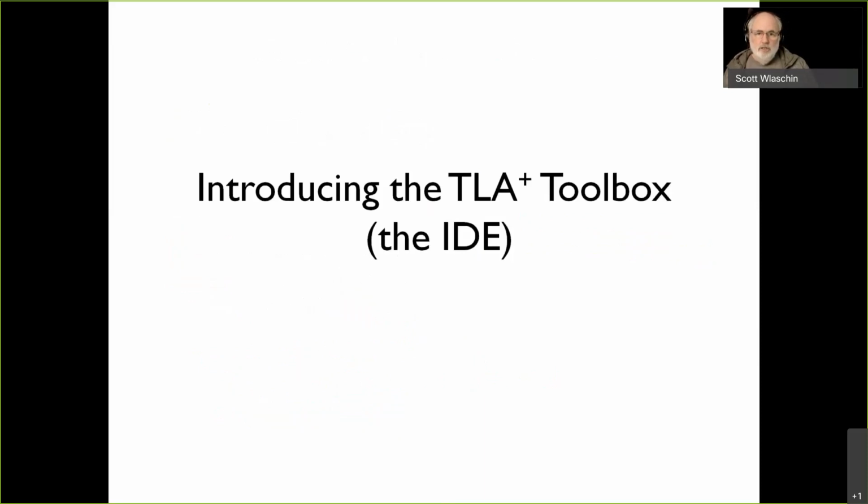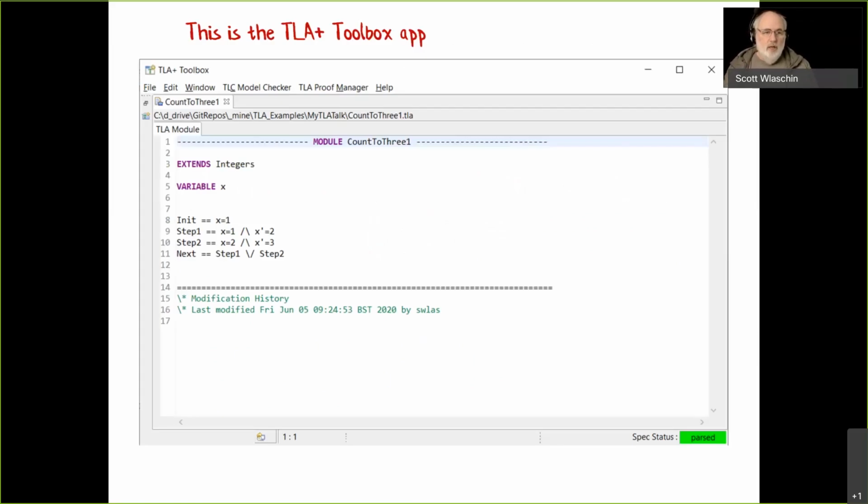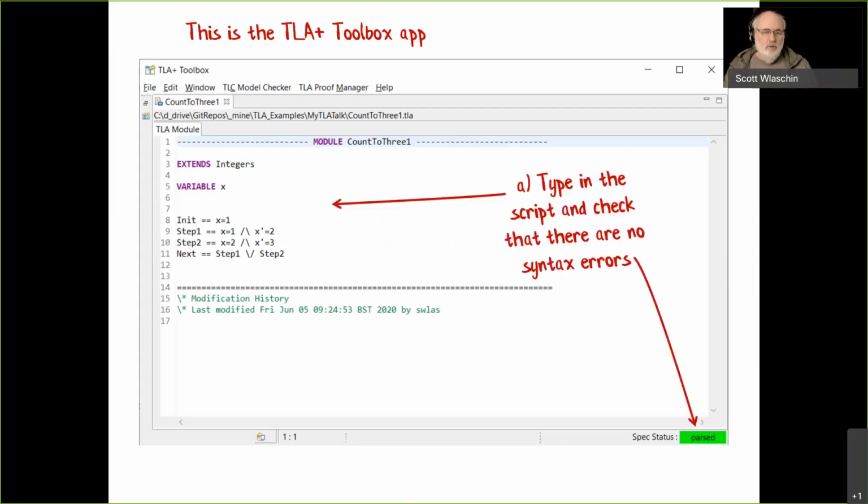Now let's show you how to run it. The best way to run it is probably something called the TLA+ Toolbox, which is sort of the IDE for TLA+. There is an extension for VS Code, but you sort of have to know what you're doing. The TLA Toolbox has a nice user interface. It's written in Java. It's kind of a bit of a 90s user interface. I wouldn't say the user interface is the best part about it, but it does work. So you type your code into an editor there, and you run it and you make sure there are no syntax errors. That's the first bit.